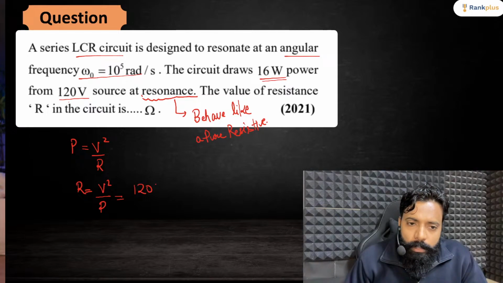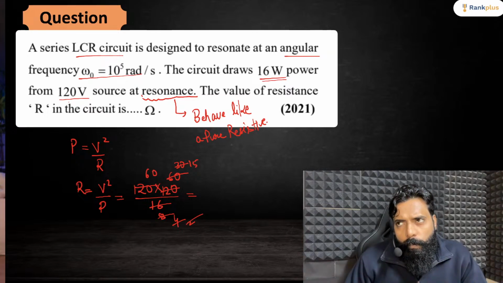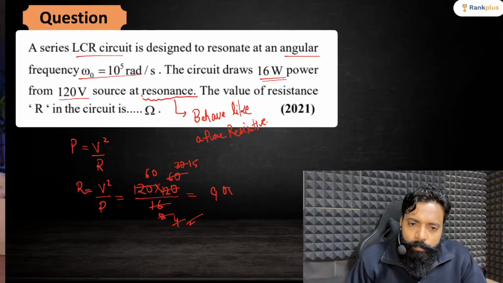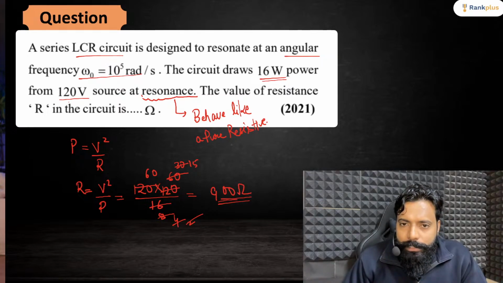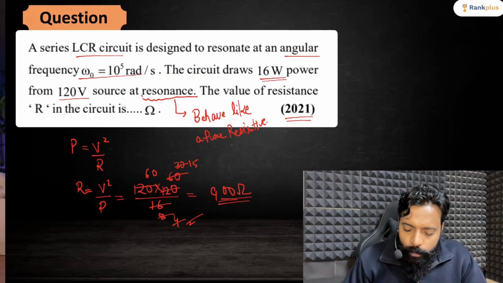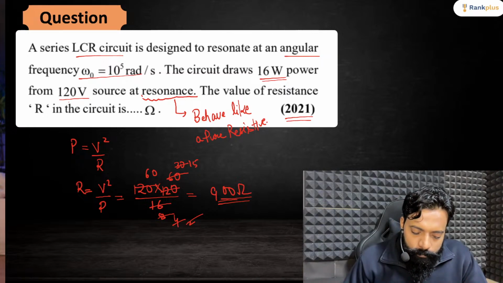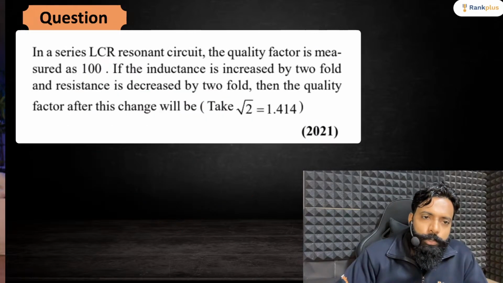Voltage you are providing as 120 into 120 and the power is 16, right? Just multiply these values. You will get 900. So 900 ohms you are getting. This is a numerical type question in which you won't be getting any options. You have to solve this question on your own, and then you have to mark the correct answer. I hope that this question is clear to you. Shall we move? Now, let's move to the next question.